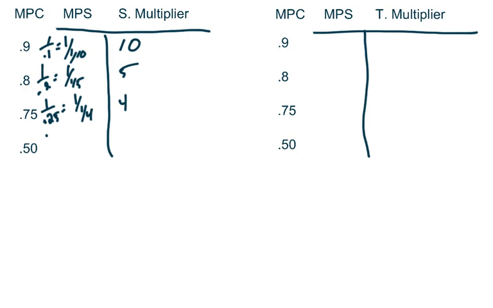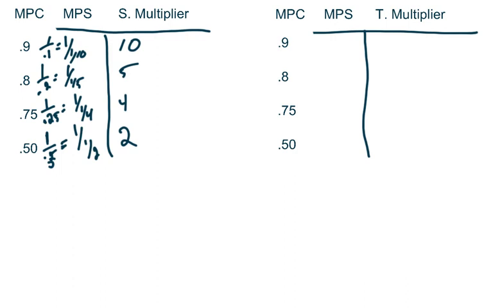And if MPC is a half, that means my MPS has to be a half also. All right, 1 over 0.5, which means what? This is actually going to be 1 over 1/2, right? Sorry about that. Let me fix that. It's going to be 1 over 1/2, which means my spending multiplier is going to be 2.